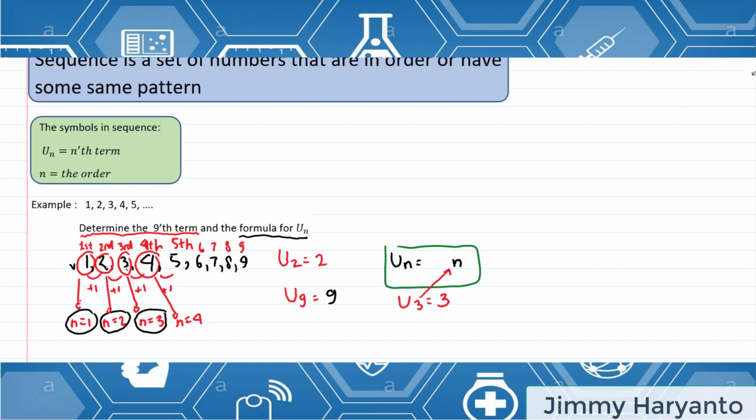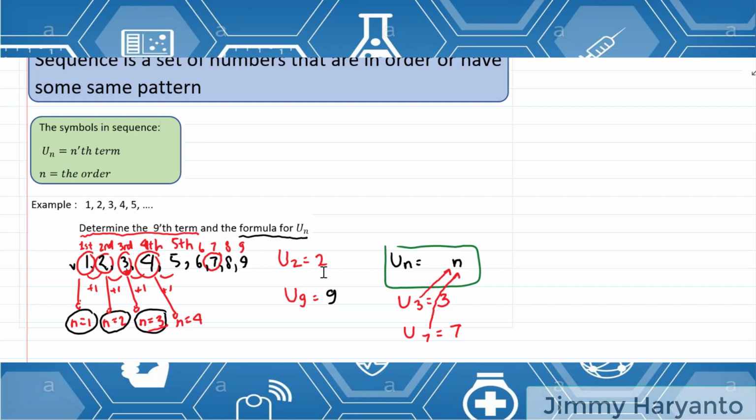And then check it against the sequence. Is it correct or not? Oh, it's the same. For n equals 3, the result is 3. So our formula might be correct. Try one more time. Let's check for U7. U7 means you have to put 7 into the n. It will become 7. And then let's check it in the sequence. 7 is 7. Yeah, it's accidentally the same. The number is the same, but in the next example the number will be different.